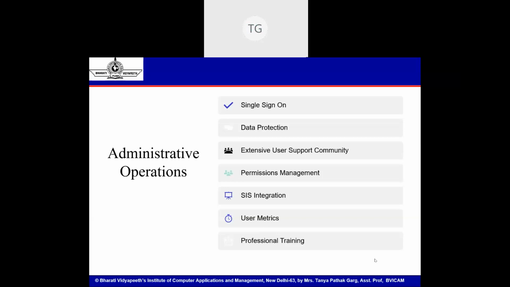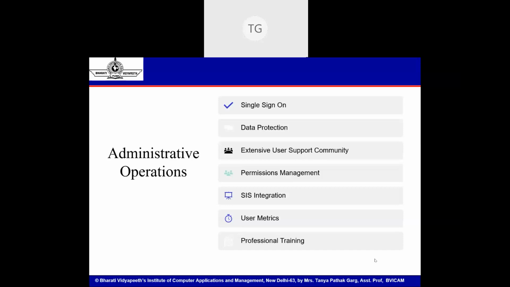Then permissions management. Different user roles can be restricted with privileges and permissions from the administrator if you're using a G Suite account, or if you're using a personal account, then all privileges are there at your end as well. SIS integration, as I mentioned, means bringing in data from an external tool like SIS and pushing back data to your SIS system, student information system. Google Classroom has features for the same.